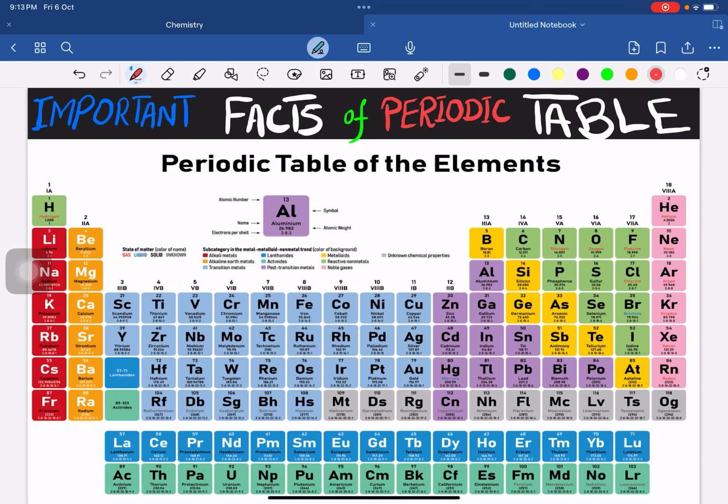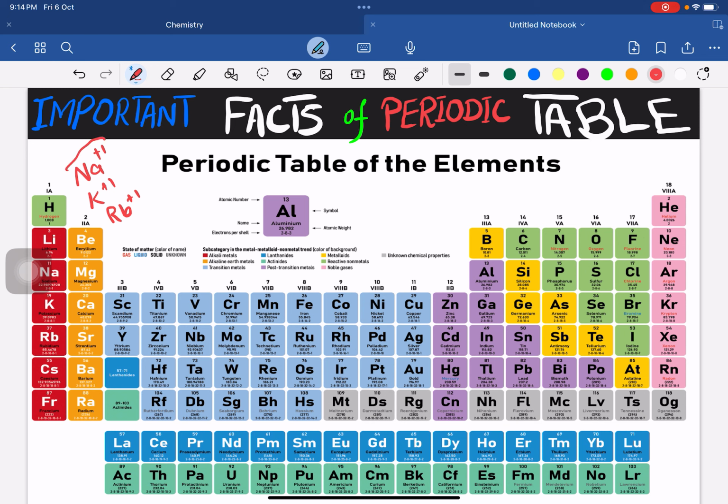Hello guys, today we are going to discuss the important facts of the periodic table, and you know that I'm sharing the modern periodic table with you. So the first fact we are going to discuss is the charge on an atom. As we know very well, Na has a plus 1 charge, K also has plus 1 charge, and Rb, rubidium, also has plus 1 charge.